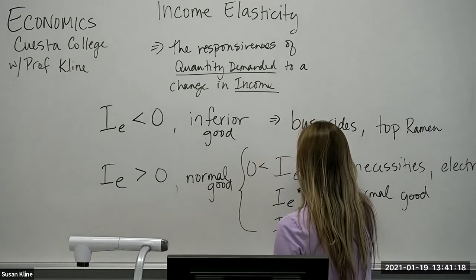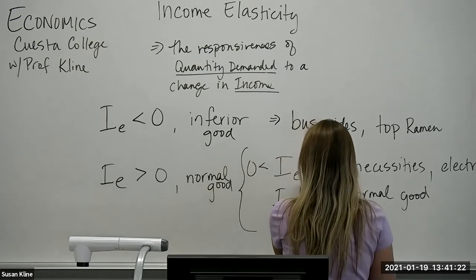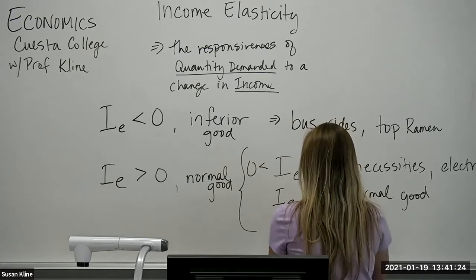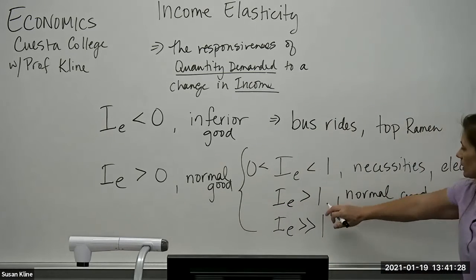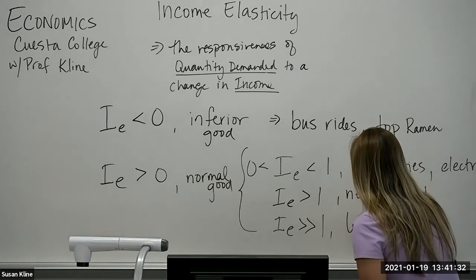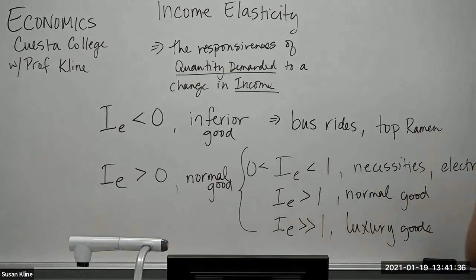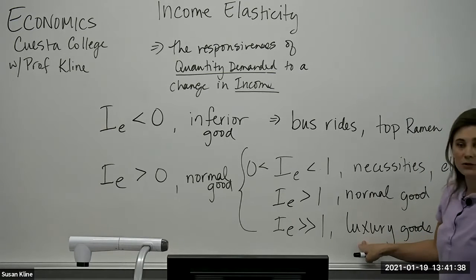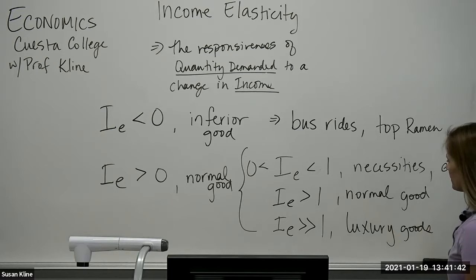And I just noticed that one should be greater. There we go. Less than 1, greater than 1, and much greater than 1, that's where we consider them to be luxury goods, right? Where as our income goes up, we buy much more of these items.